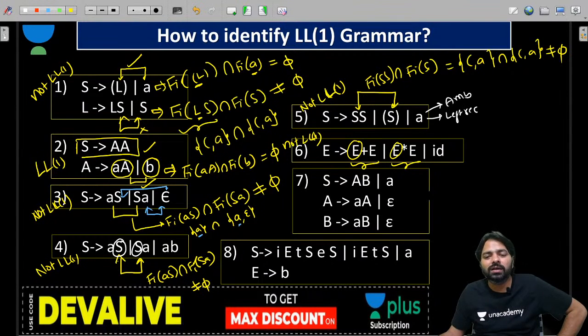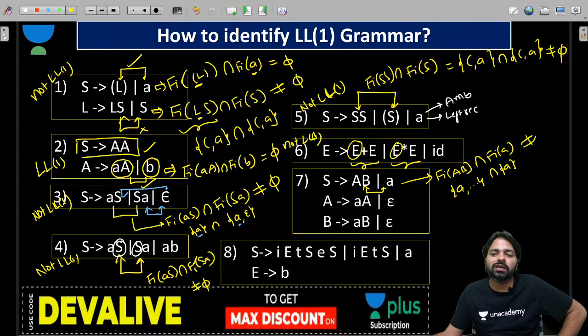Okay, the seventh one. Now you have to apply this too. When you do that, first of AB intersection first of A. Here A is coming, here A is there. So it is not equal to phi. So this is also not LL1.